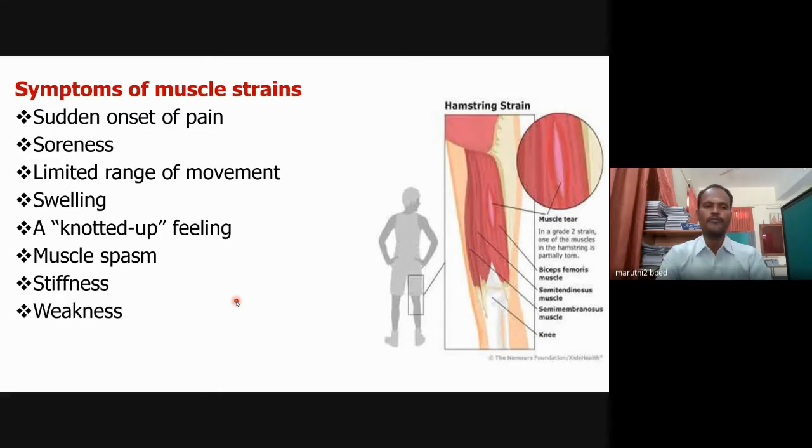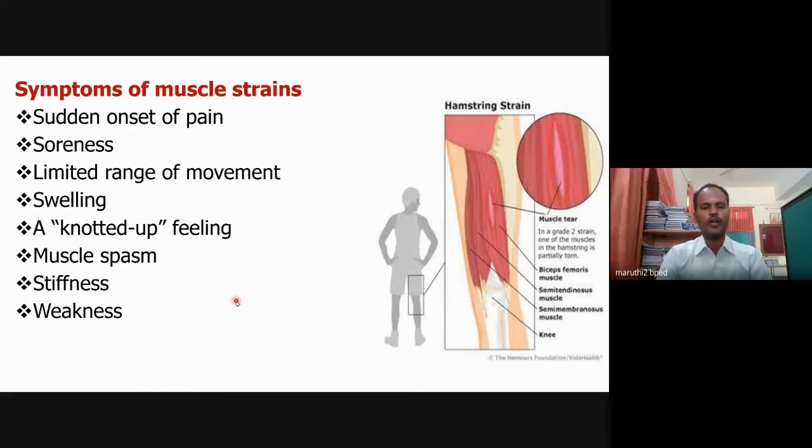Then swelling. Swelling is also one of the symptoms. If you have a swelling, you should take care properly. So don't use it more. If you have a swelling, you give it a rest or you should give first aid. Then after some hours, after some days, then you can go for practice.